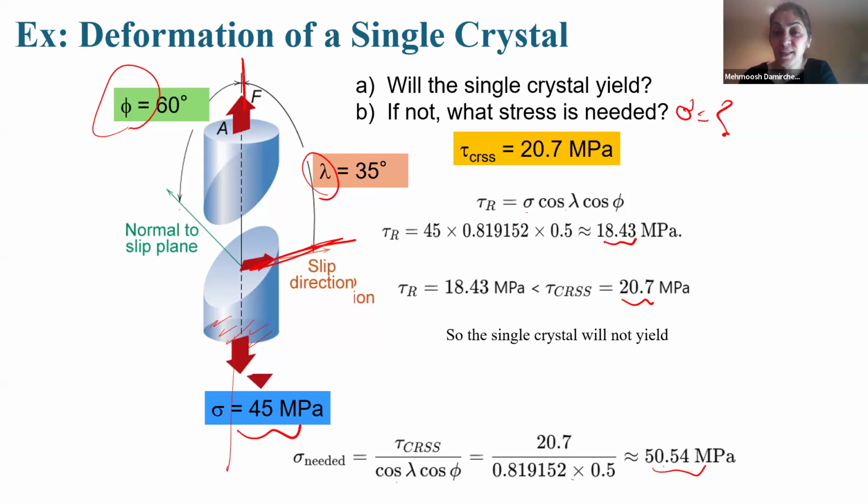And it's interesting that 50.54 is needed, but the single crystal starts to yield because of 20.7 megapascal, less than half of that. Why? Because the slip direction is the critical direction for us, and shear stress here is important, not normal stress. Okay? Because the structure is more ductile, not brittle.